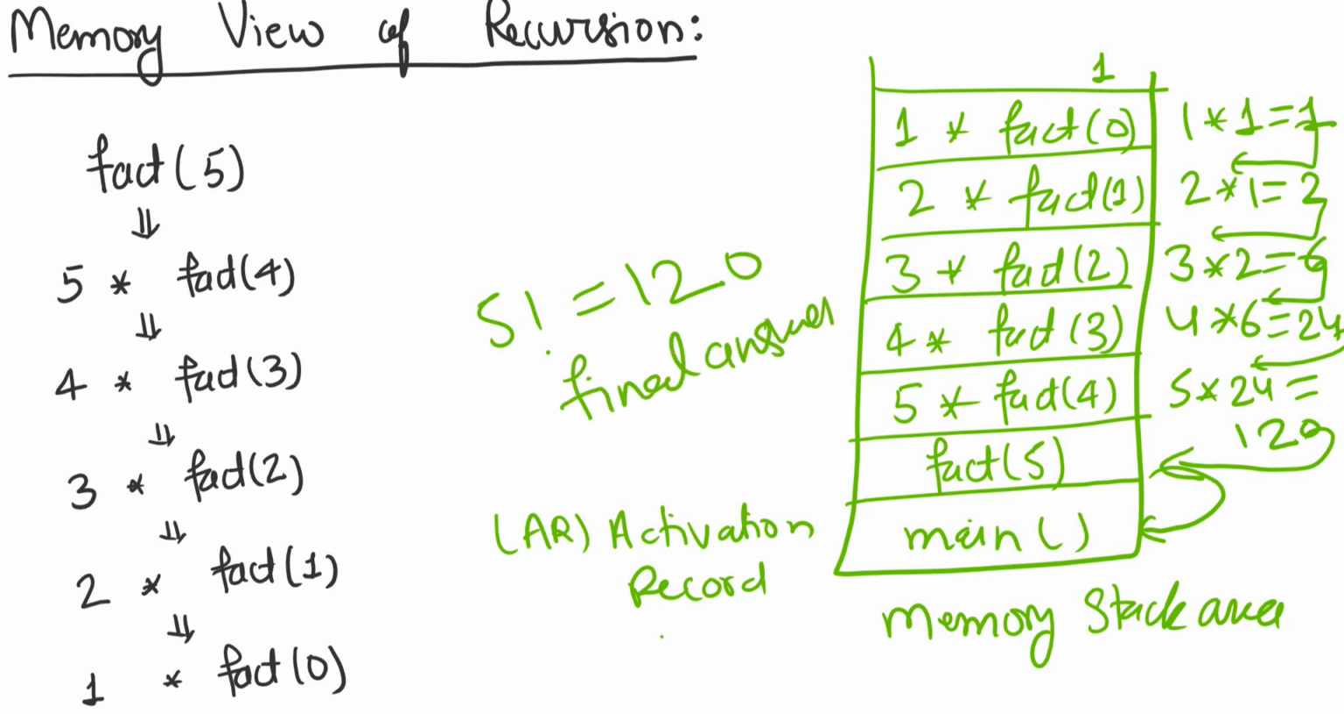Okay, so this is how your memory will look when any recursive function is called. Every time you call your recursive function, one activation record keeps getting pushed on the top of the stack. This is the major takeaway from this view.